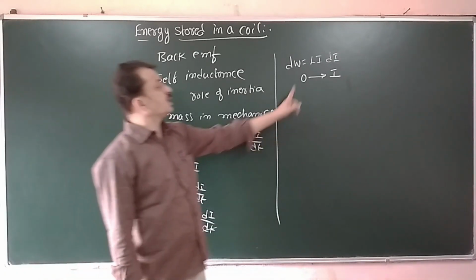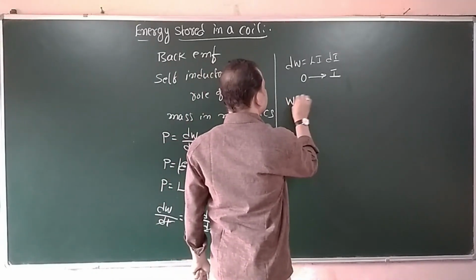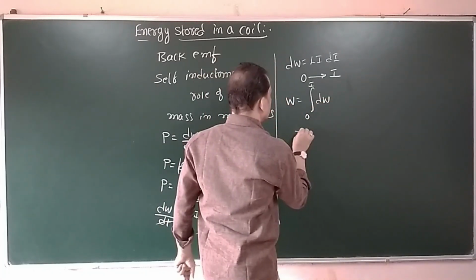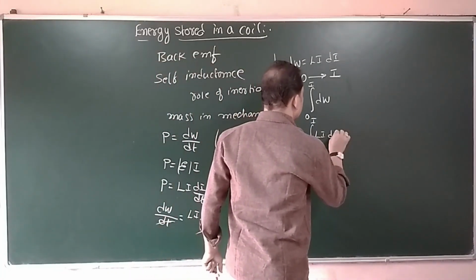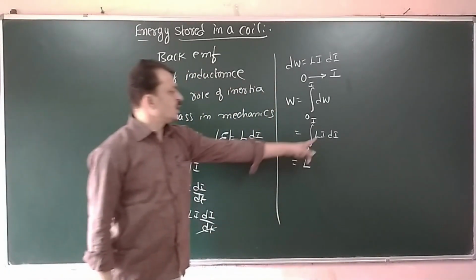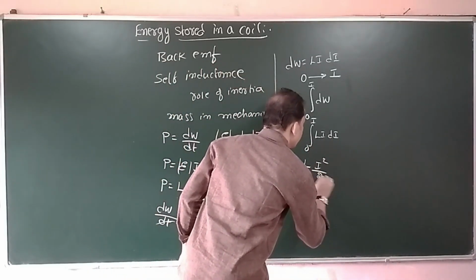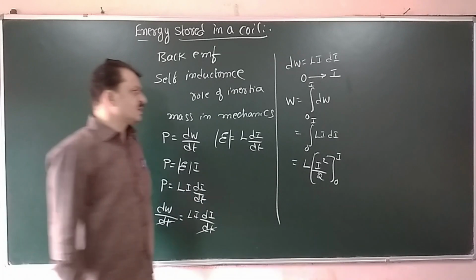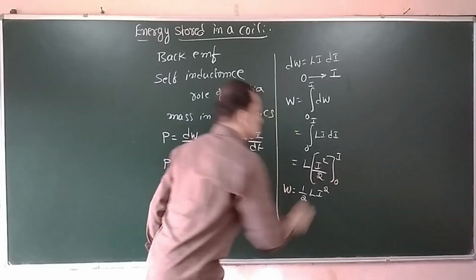Then what is the total amount of work done in establishing the current from 0 to its maximum value I? I have to make an integration from 0 to I, that is integration 0 to I of dW, and dW is L into I into di. Since L is a constant, it is the self-inductance, and I is the variable, integration of I is I square by 2. Now applying the lower limit and the upper limit, obviously the lower limit is 0, therefore this amount of work done is half L I square.